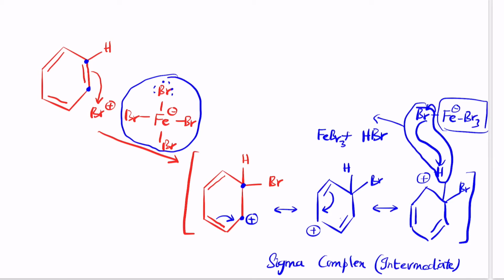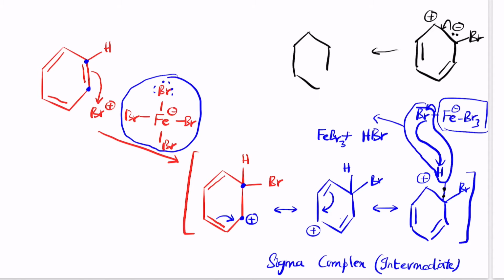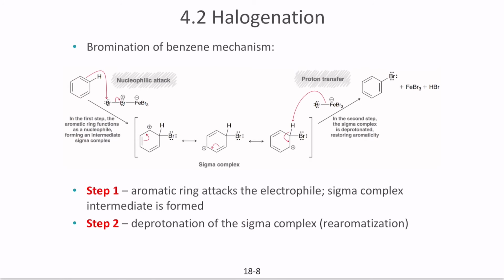But notice the final structure that originally was there: it just took the proton, but it did not take the electron pair. So this is the electron pair that stays there. So now the structure has a bromine and also has an electron pair with a negative charge and a positive charge on the other end, with a bond structure that looks somewhat like this. To compensate, these 2 electrons will go and form the double bond, causing it to form the final structure. So this here is the idea behind bromination.